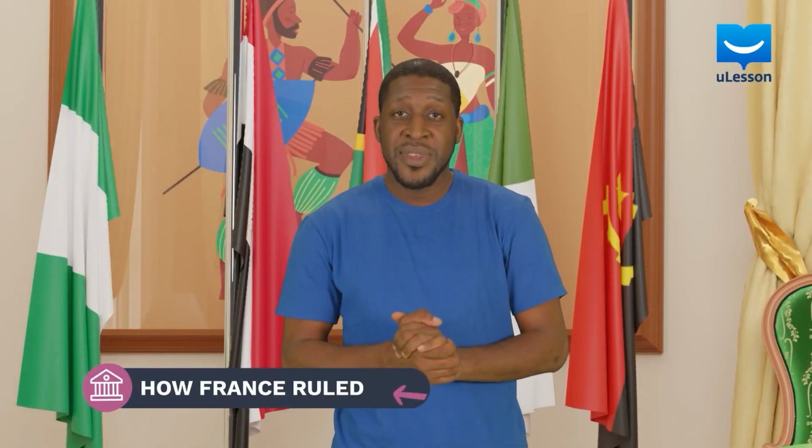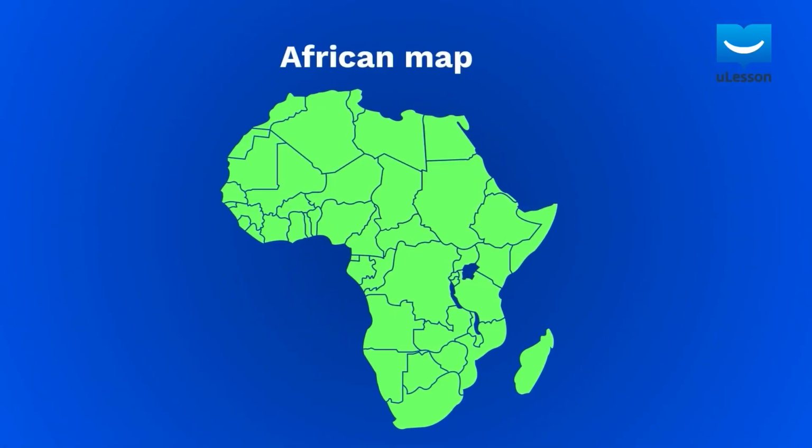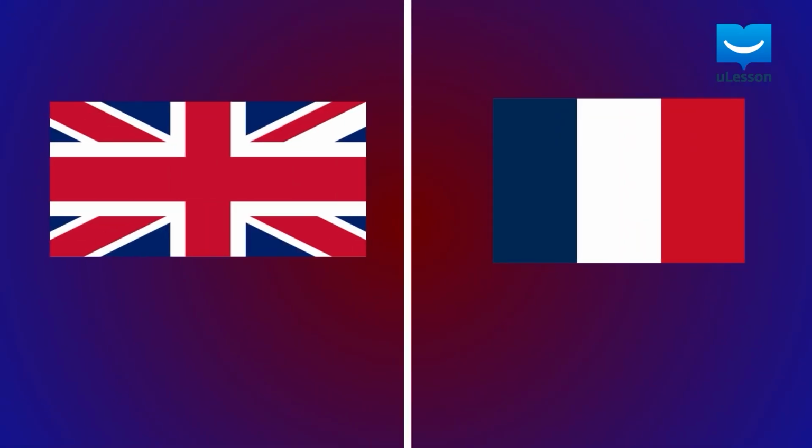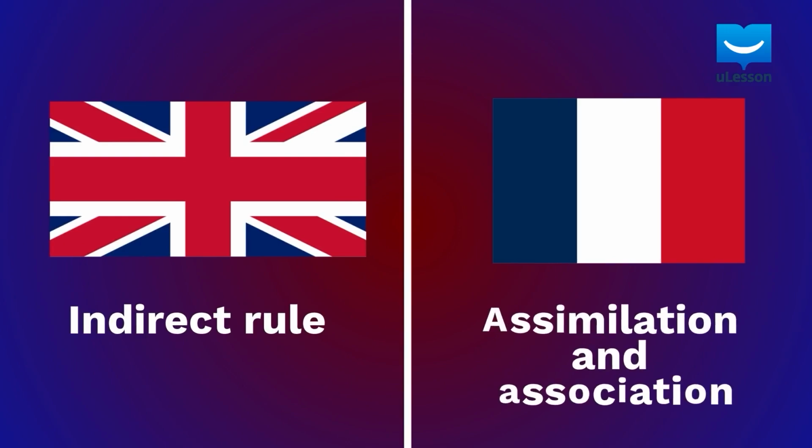During the Berlin Conference in Germany in 1884 to 1885, the scramble for Africa happened. This led to African territories being divided among European countries. These territories would be colonized for over a century after this conference. In order to colonize these countries, different countries came up with different political systems for their colonies. For the British, it was the indirect rule system, while for the French, it was the assimilation and association system.